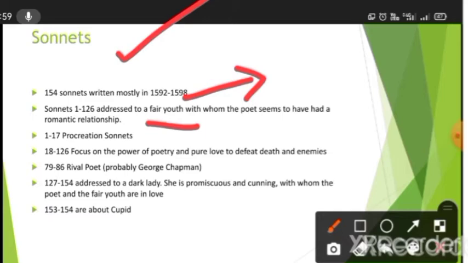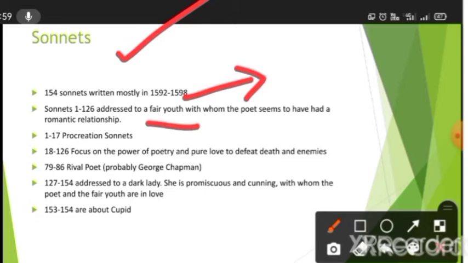Why is this so? Because whatever was written at that time was written to be dramatized, to be produced in theatre, not for publication. So we are confused about dates. We are even confused about the date of birth of William Shakespeare. Researchers are even unsure whether a person like William Shakespeare existed or not, and are very confused about his identity and dates.